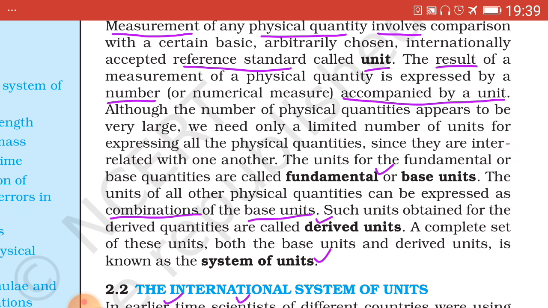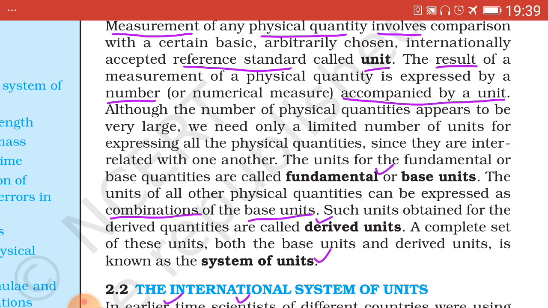Now you can write down what are derived physical quantities. The physical quantities which depend on fundamental physical quantities, that is base quantities, for their complete specification, their existence, are known as derived physical quantities.